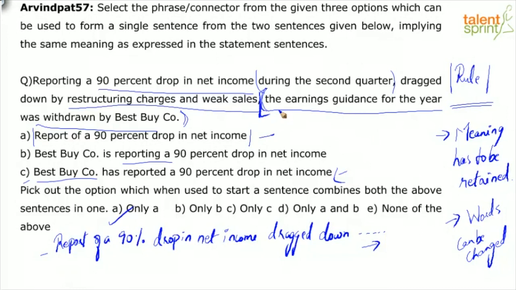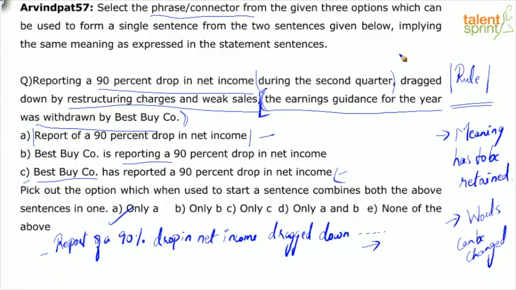Combining sentences. It says phrase connector. So any one of these options, if I use it to connect these sentences, the meaning has to be retained. The meaning is not retained for me in C. Actually, what they want you to do is look at this as two parts. Reporting a 90% drop in net income during the second quarter, dragged down by restructuring charges and weak sales.